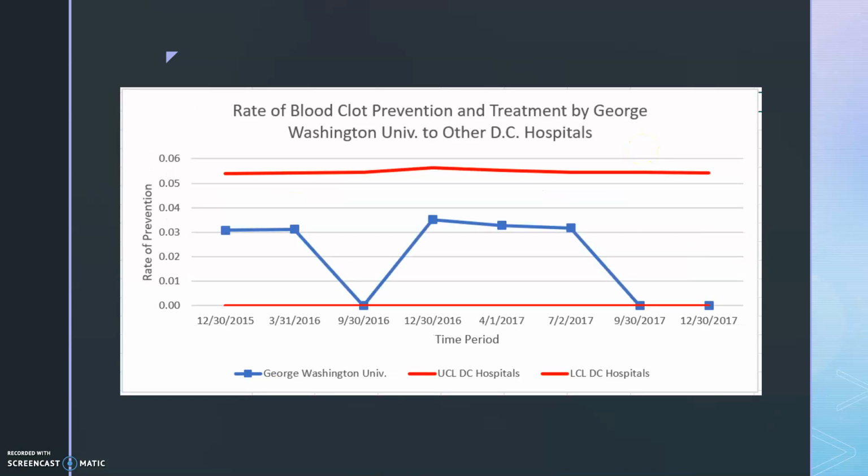The x-axis of this chart shows the time periods when data were available. The y-axis shows the rate of blood clot prevention and treatment. The two red lines show the upper and lower control limits. These limits were from the variation of blood clot prevention and treatment across the DC hospitals that compete with George Washington University Hospital. George Washington University Hospital and its competitors do not differ in the rate of blood clot prevention and treatment.